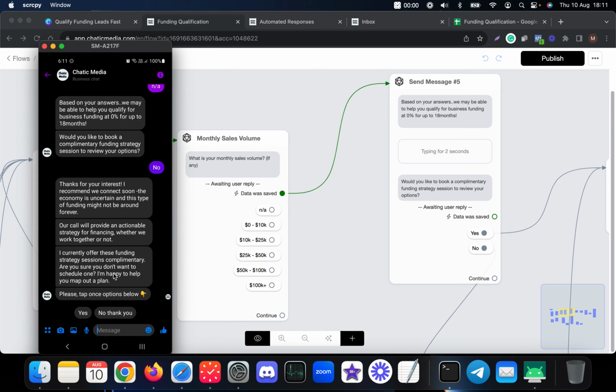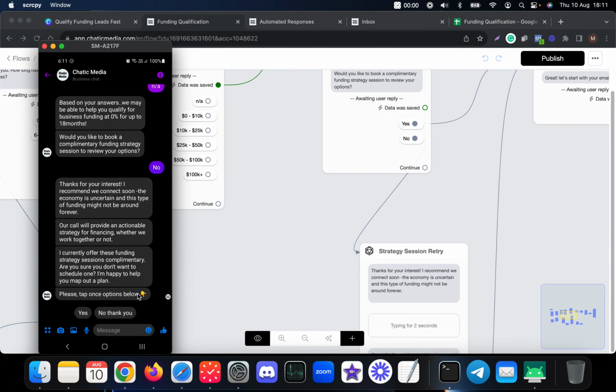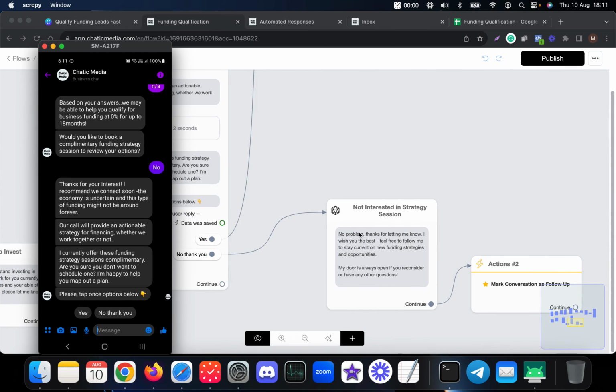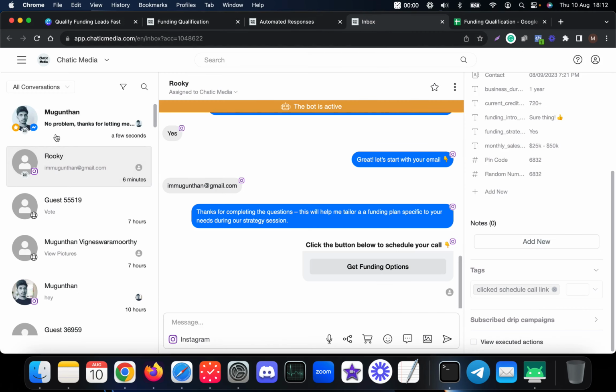So basically we are trying to get them back into the flow to book an appointment. Even if they say no thank you, we simply end the chatbot saying no problem, those kinds of things. However, we actually add the follow-up as well. I can show how this looks. If I press no thank you, it will mark the conversation as follow-up in the inbox. It sends this message, my door is always open if you reconsider or have any questions. Let's go to the inbox and see what happens.